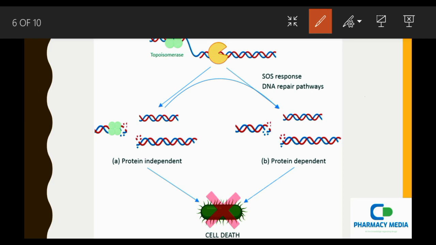When the DNA is normally double stranded, with the help of the enzyme DNA gyrase it is unwound into two separate structures. Later, if the fluoroquinolones attach to the topoisomerase structure, it can form protein-independent structures and protein-dependent structures. These are useless structures present in the cell. If these complexes accumulate in the cell, it can lead to cell death.